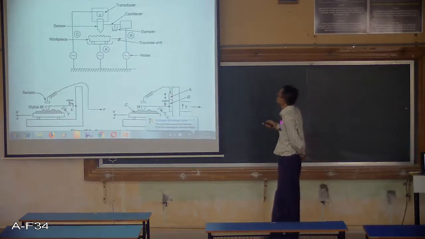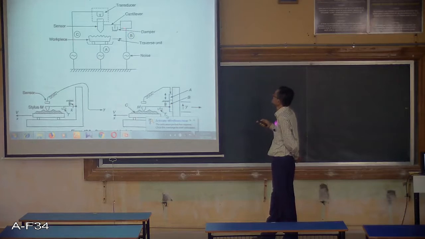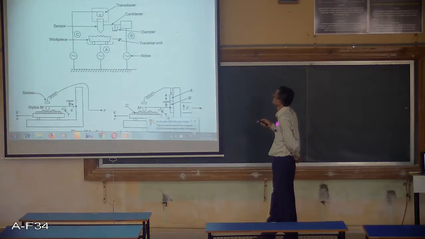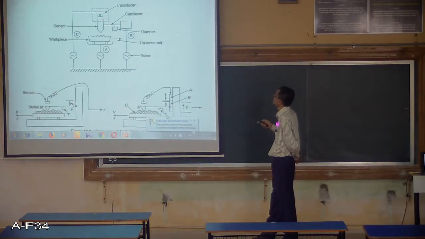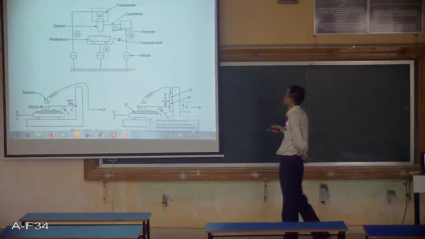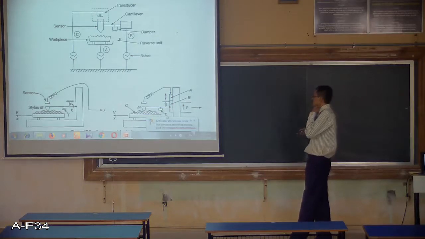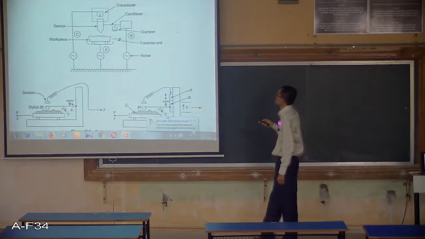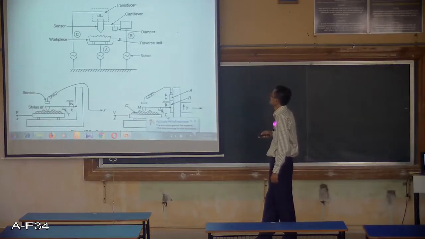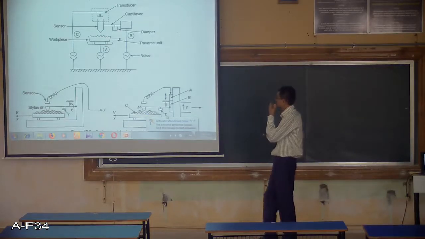When you apply some noise here, this transducer will get the input and transfer the signal, and whatever noise source is there, you will get some attenuation of the noise signal. That attenuation is measured in terms of the displacement here, and that will measure the size of the nanomaterials.